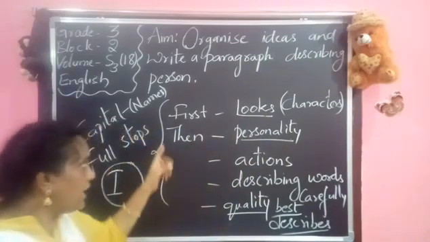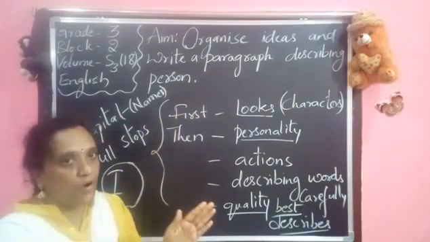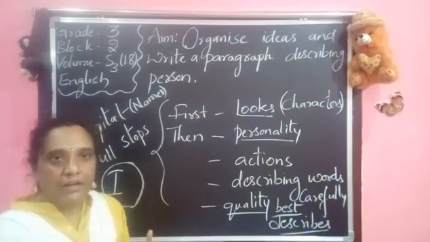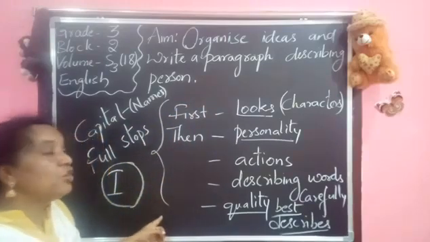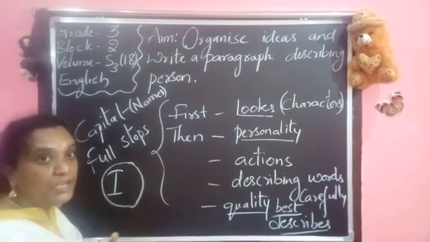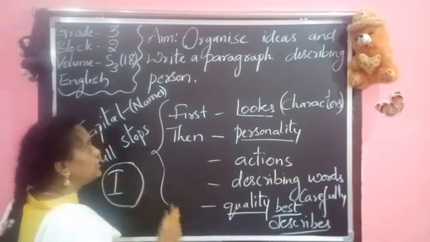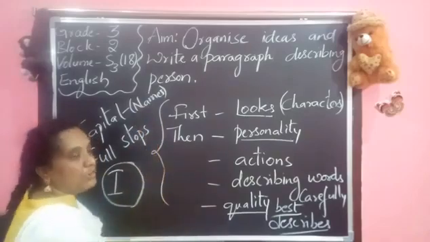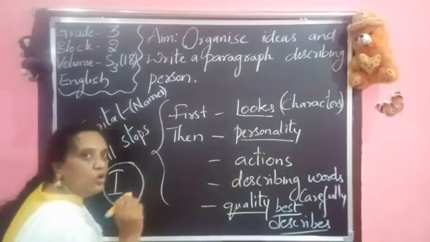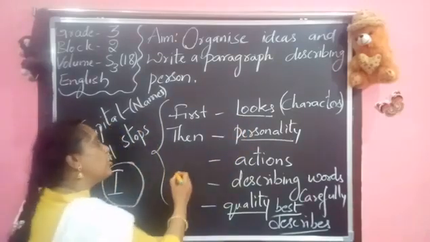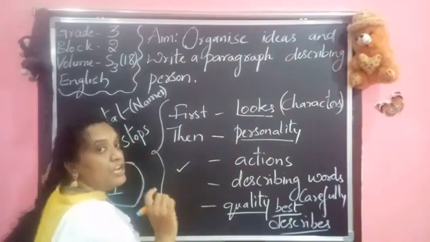Okay, and check that your paragraph is in order, because you are going to complete your checklist. In your checklist you are supposed to find all this. Meaning if you are writing about the looks of the character, then you keep a tick in your checklist.